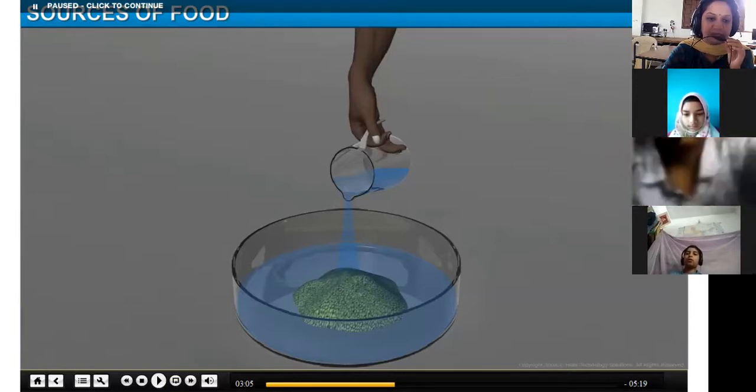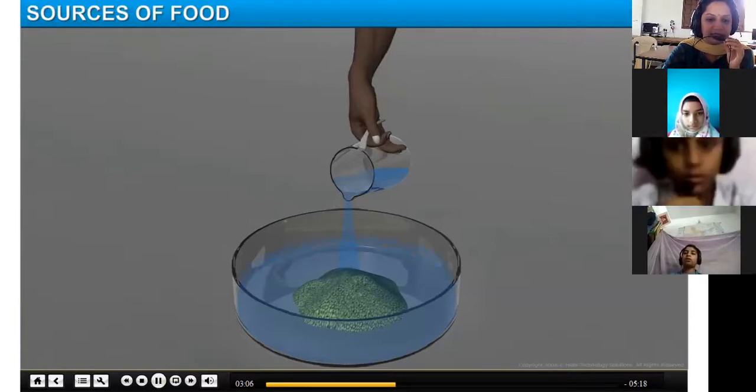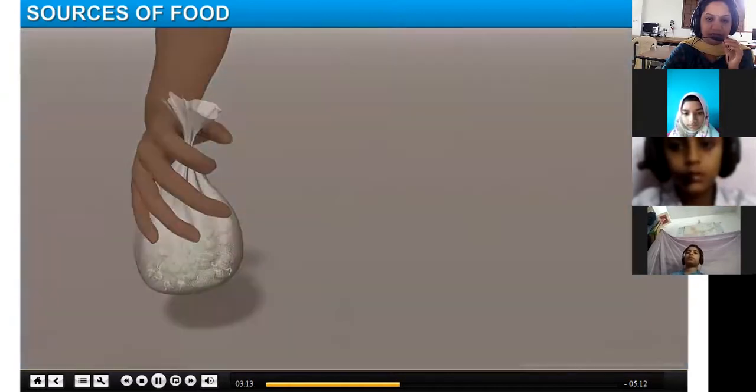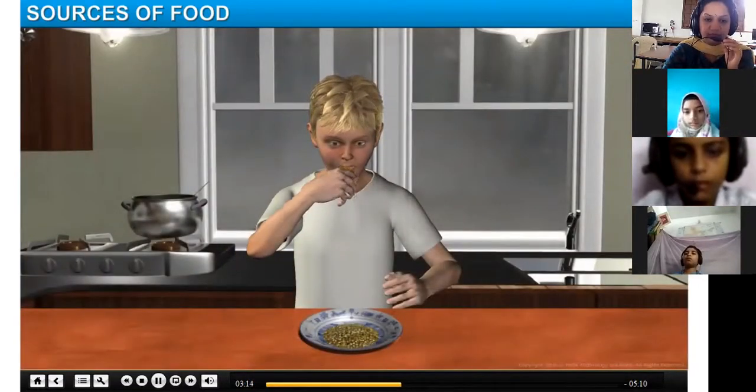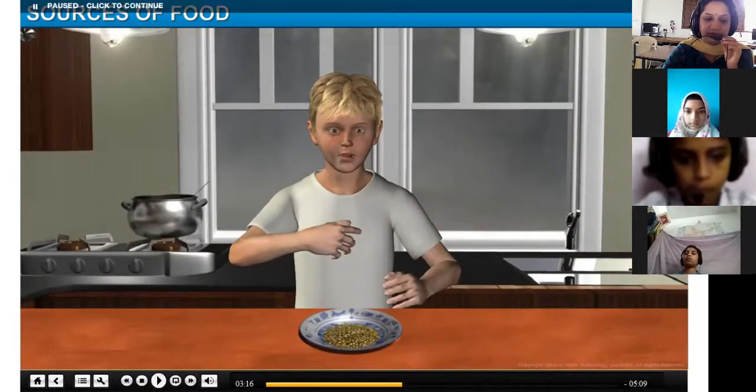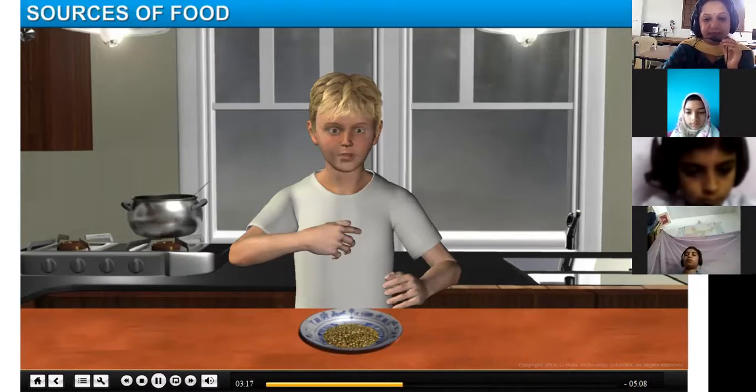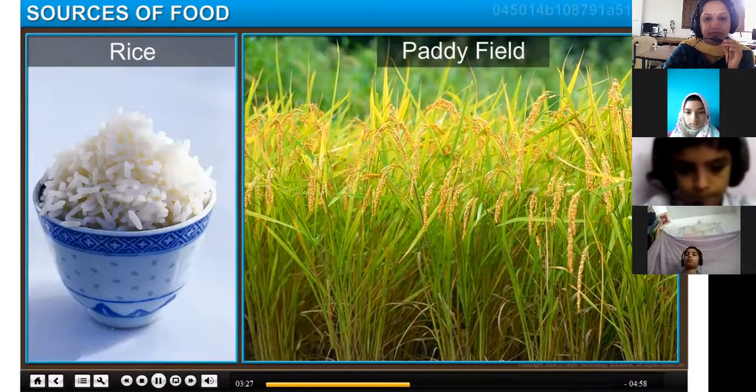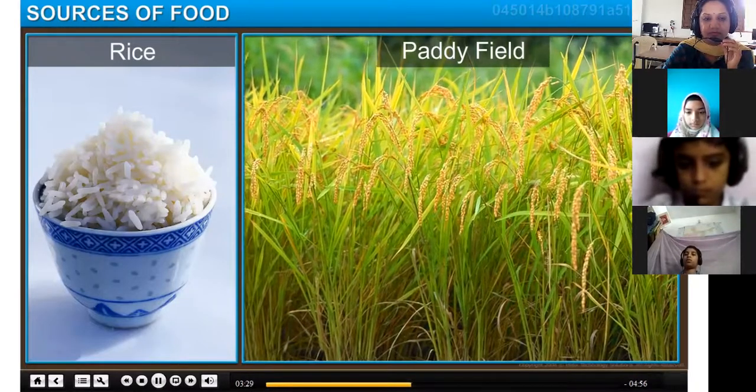These seeds are known as sprouted seeds. You got to know already. These sprouted seeds are highly nutritious, rich in vitamins and nutrients. You'll get rich nutrition by eating sprouted seeds, and they can be consumed as salads. Plants form a significant source of food for us.